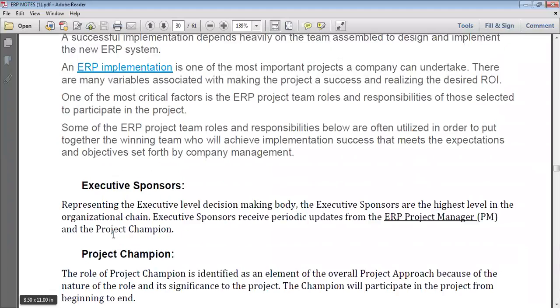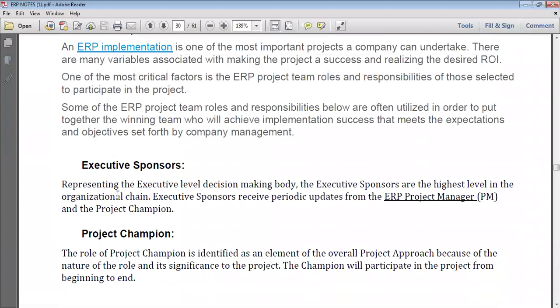Once again, we will discuss the executive sponsor, representing the executive-level decision-making body. The executive sponsor is at the highest level in the organization chain. Executive sponsors receive periodic updates from the ERP project manager. So executive sponsor means the entire investment that the sponsors are putting into the organization. It's called the executive sponsor.